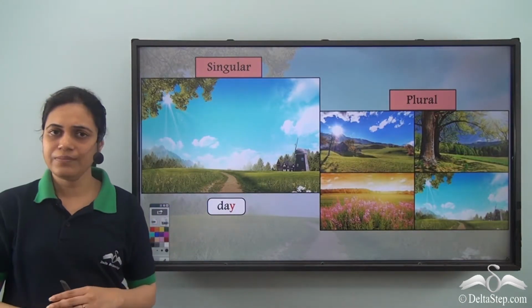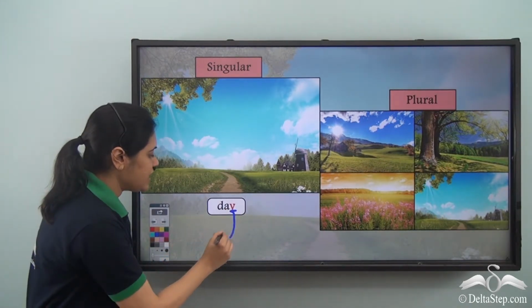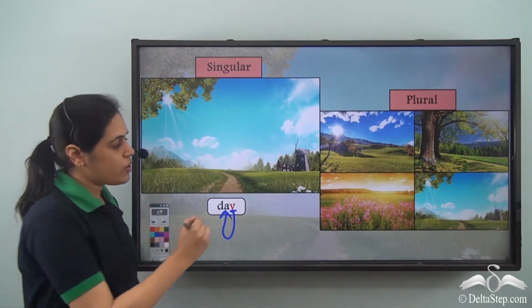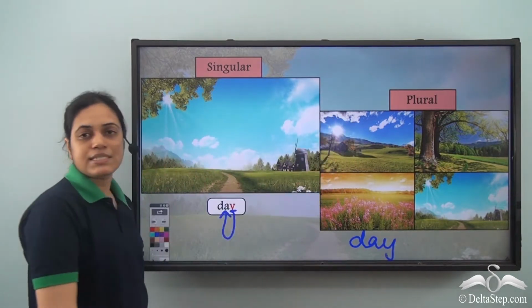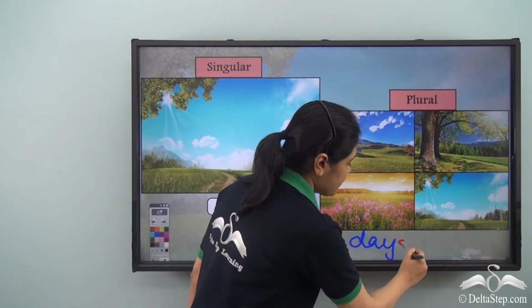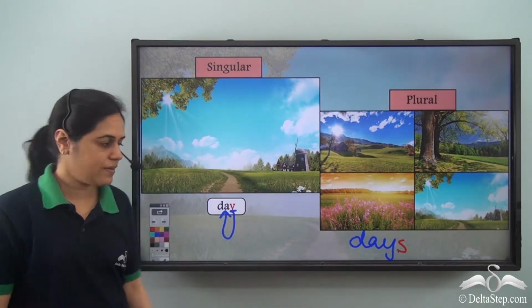What about day? Day ends with Y and it has a vowel A before Y. So it will also form its plural simply by adding S at the end. Days. Day, days.